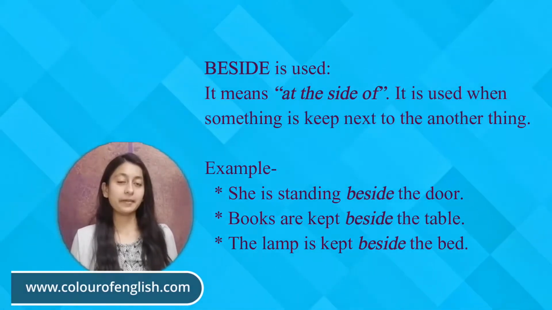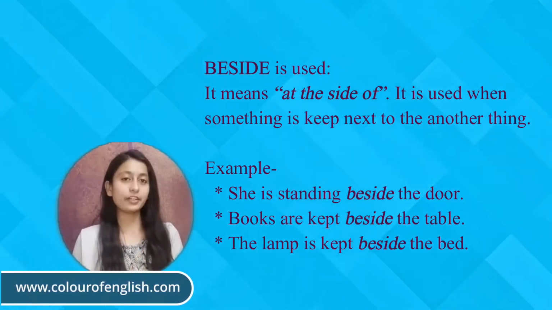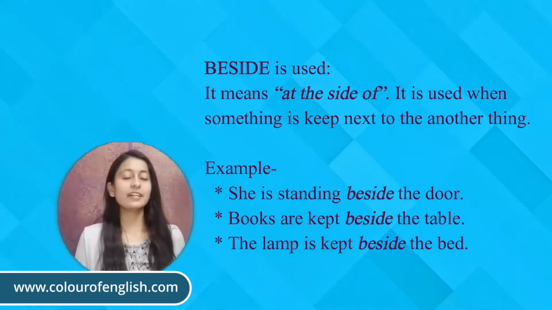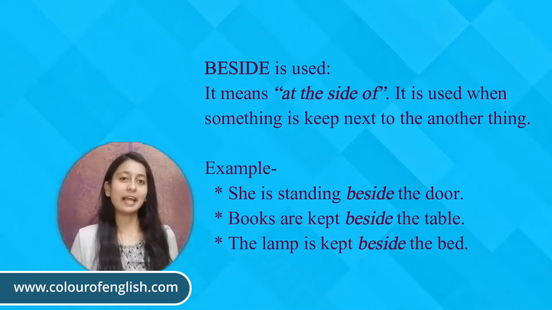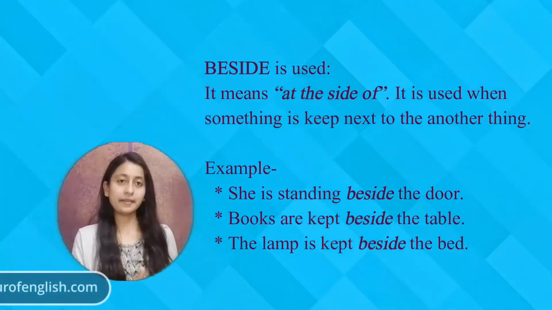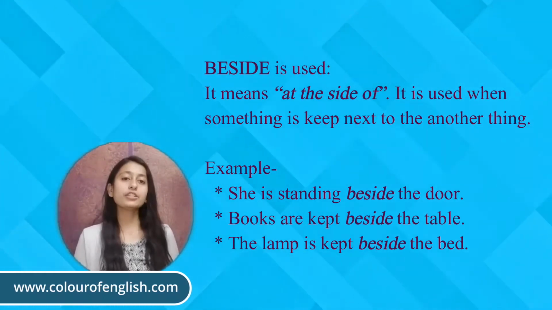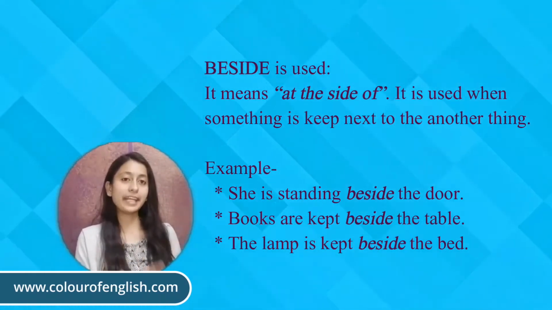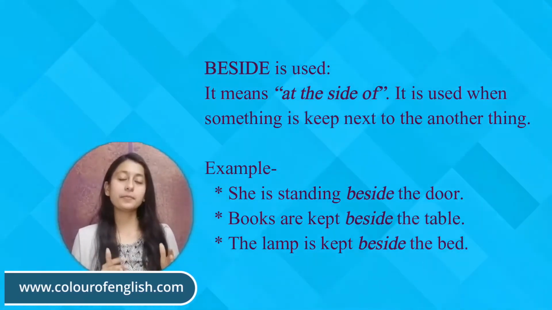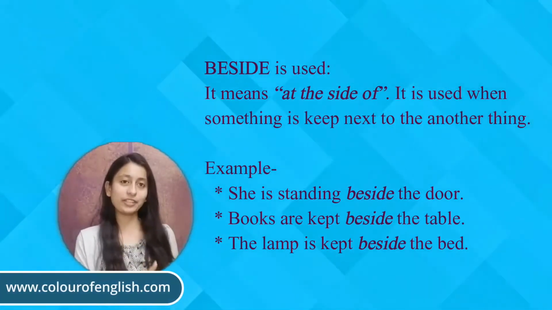The books are kept beside the table, which means books are kept at the side of the table, next to the table. One more example. The lamp is kept beside the bed, which means the lamp is kept at the side of the bed or next to the bed. So whenever we talk about something which is kept next to another thing, we use beside in that situation. It is also used in the preposition of place because it denotes a location or place of something.